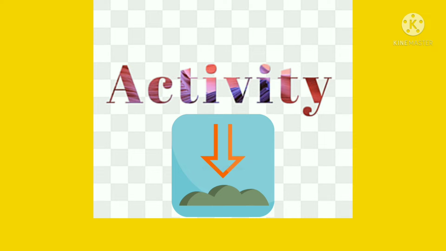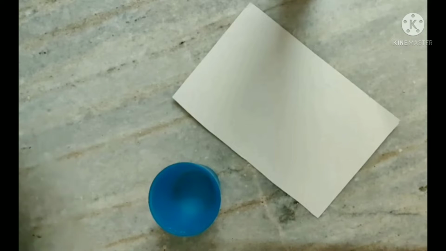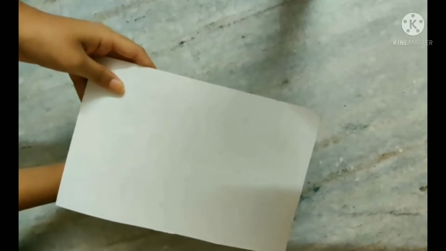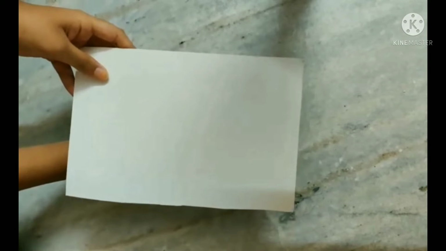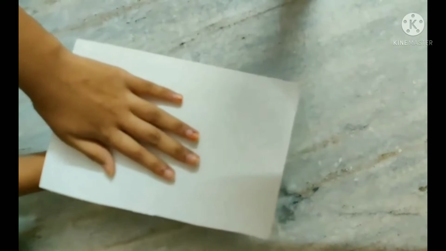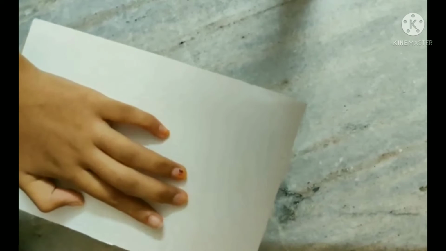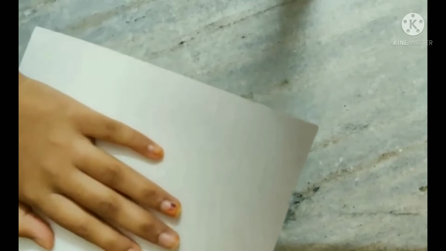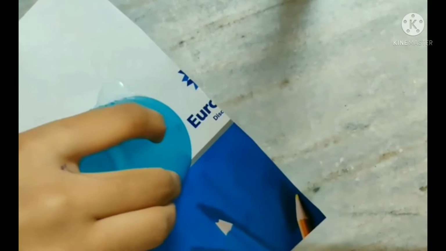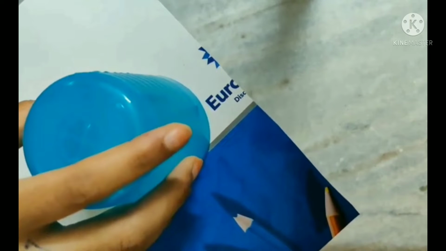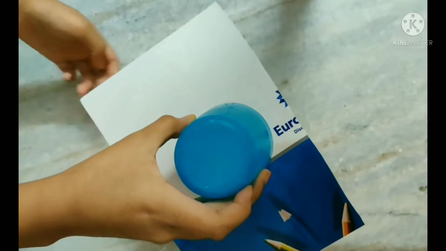Let us perform an activity to show the presence of atmospheric pressure. Take a full glass of water. Cover the glass with cardboard in such a way that there is no air in the glass. Invert the glass by placing one hand on the cardboard and the other at the bottom of the glass. After pressing the cardboard, remove the hand from the board. Now see what will happen.